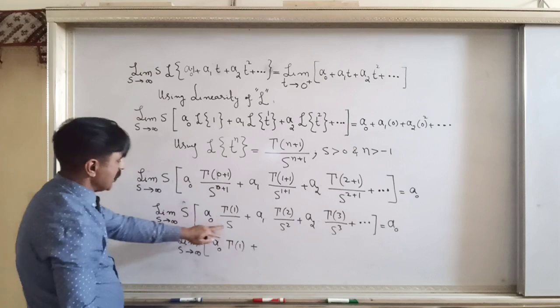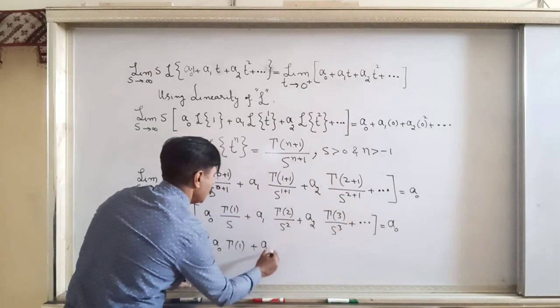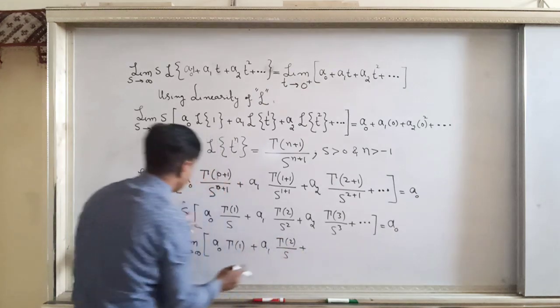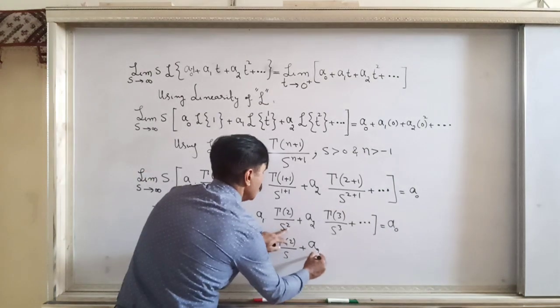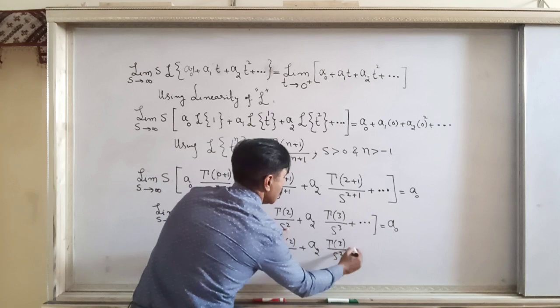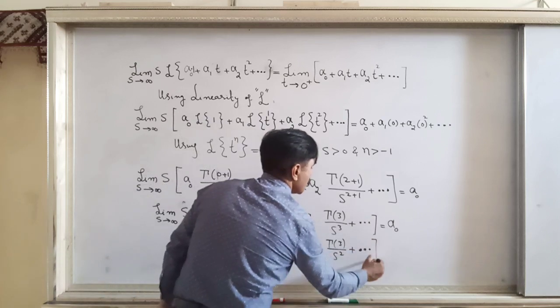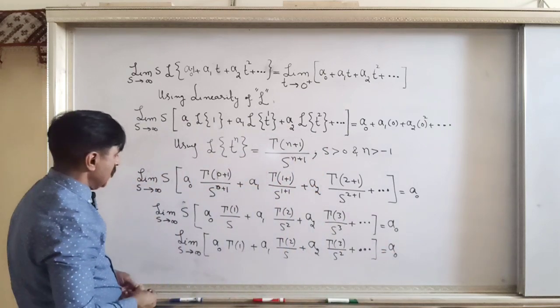plus, this s has been cancelled. When this s is multiplied here, you will have a1 into gamma 2 over s. One exponent of s will be cancelled. Plus a2 into gamma 3 over s square, and plus dot dot dot, and bracket closed, a naught, right?